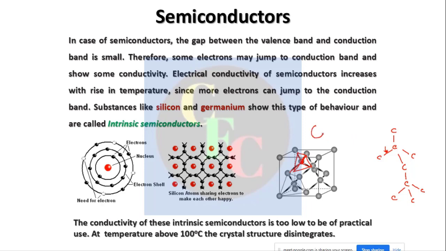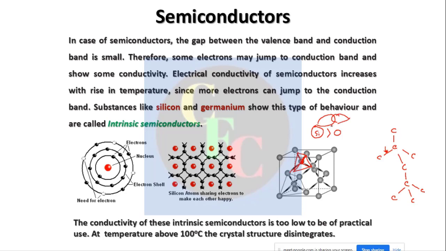The atomic radius of silicon is larger than carbon; carbon is this much and silicon is bigger. As such, the p orbitals that are involved here for the sp3 hybridization cannot overlap much. They do not overlap with each other much.